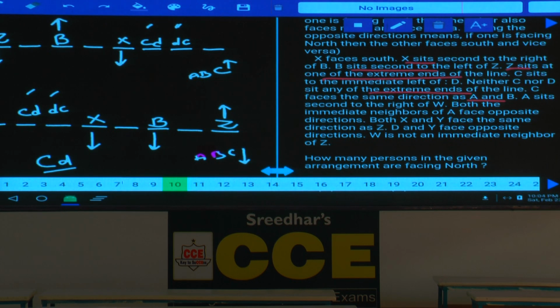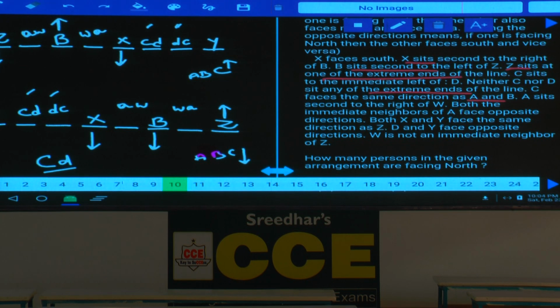Then A sits second to the right of W. As A is seated second to the right of W, if A is here, W will be here, or if A is here, W will be here. Then who is the person left over? Y is the person left over. Y must be at the right extreme. Then A and W. Now if A is here, W, A is here, W, and this must be Y.